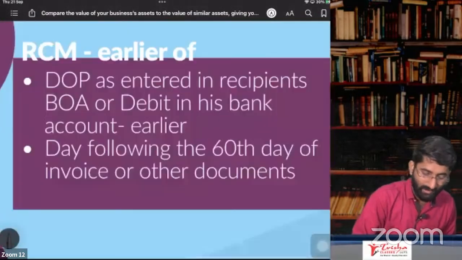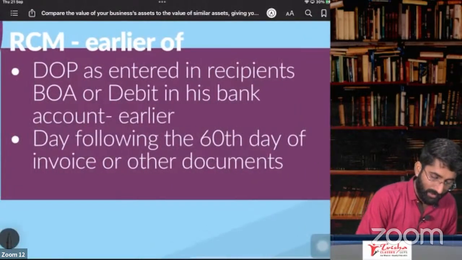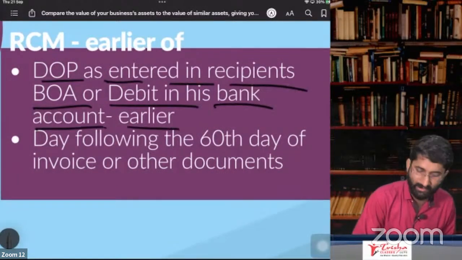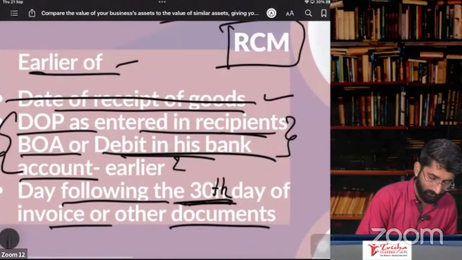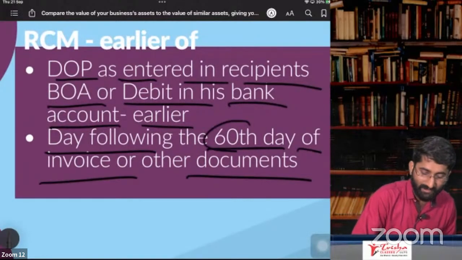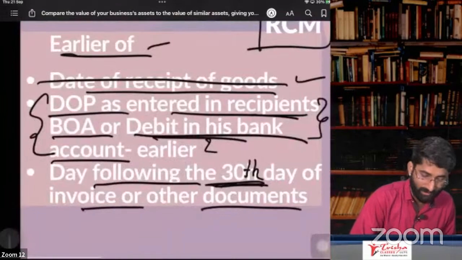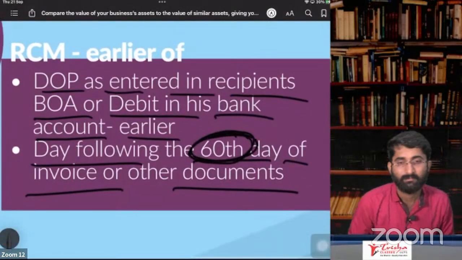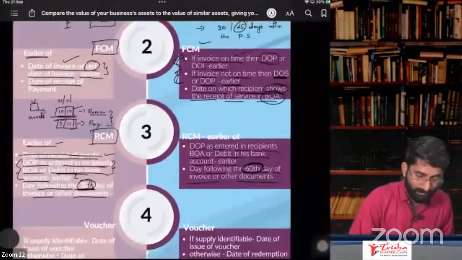Date of payment as entered in the recipient's books of accounts or debit in his bank account, whichever is earlier. Same point, copy, paste. Day following the 60th day of invoice or other documents. One difference is, there it was the 30th day, here it is the 60th day. That itself is the difference here.